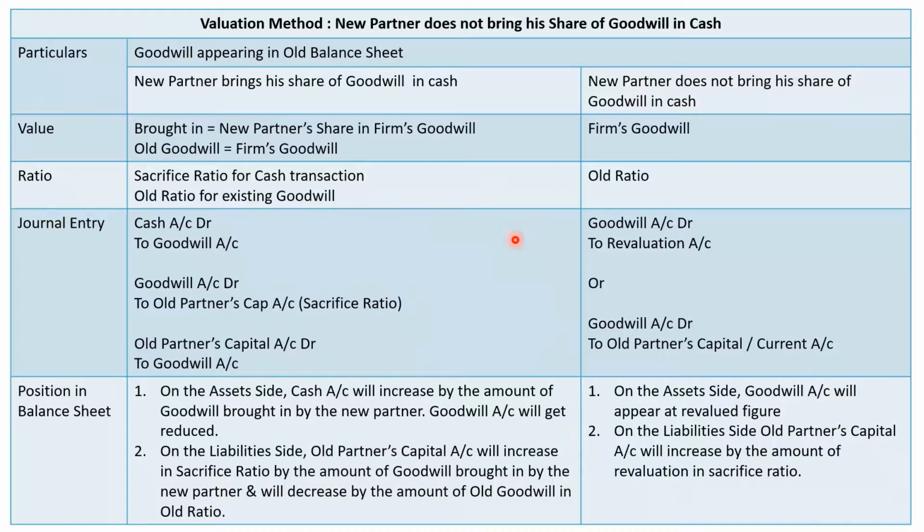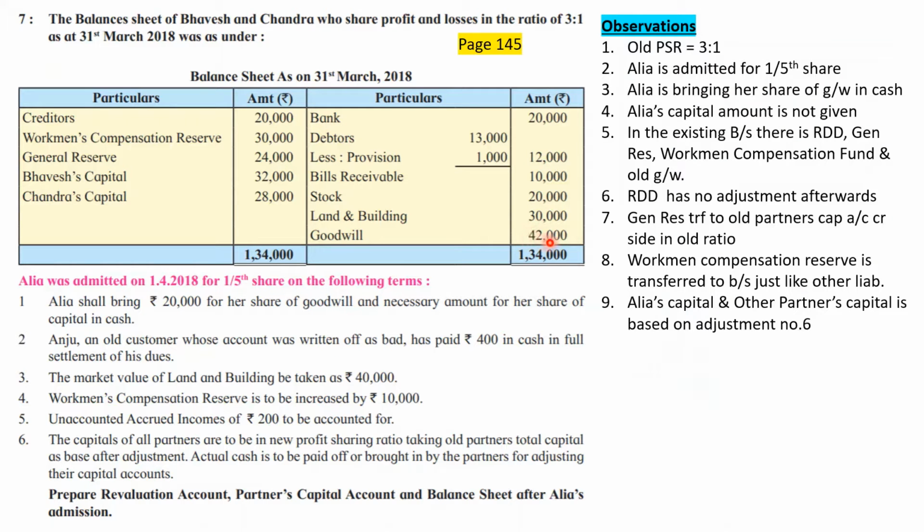Old ratio. And entries will be cash account to goodwill account, the cash brought in by Alia 20,000, goodwill account to old partners capital account in sacrifice ratio, and this is the most important adjustment: old partners capital account debit to goodwill account. So the existing goodwill of rupees 42,000 will have to be transferred to the old partners in their old profit sharing ratio.